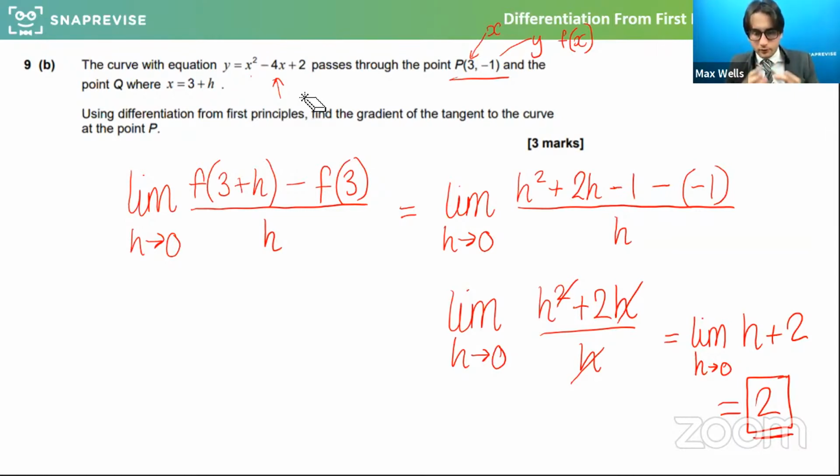We're doing the first principle process on x at a specific x value. So instead of doing it in general and getting 2x minus 4 as the gradient function, we've done differentiation for the point 3 by first principles.